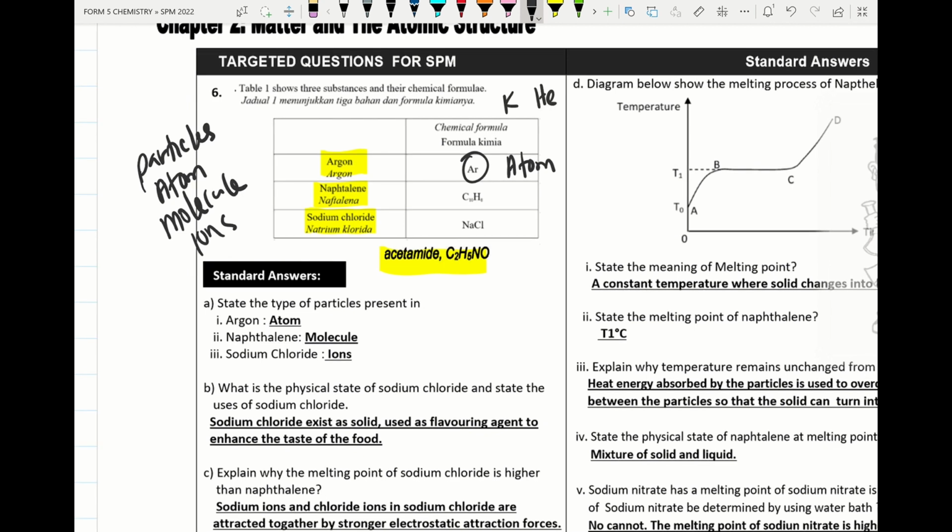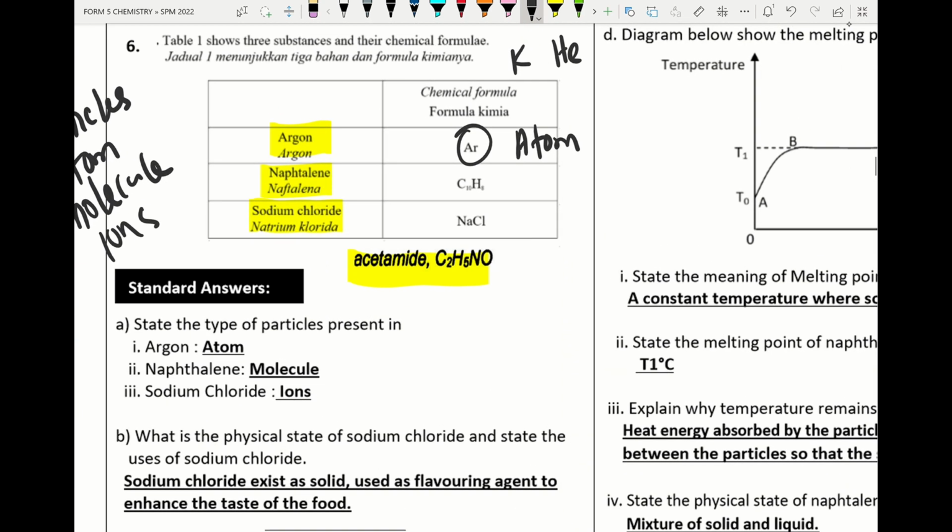When we see carbon is non-metal, hydrogen is non-metal, non-metal is made up of molecules. So naphthalene exists as molecule. When there is a metal plus non-metal, the particles present are ions. When we see acetamide, carbon, hydrogen, nitrogen, oxygen, all these are non-metals, so the particle exists as molecule.